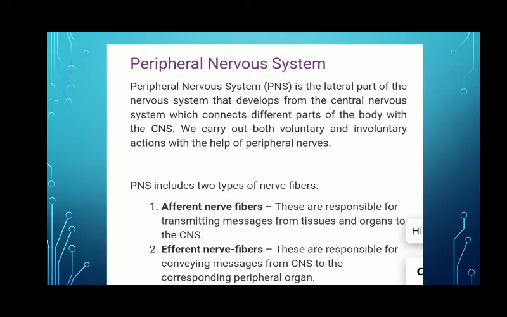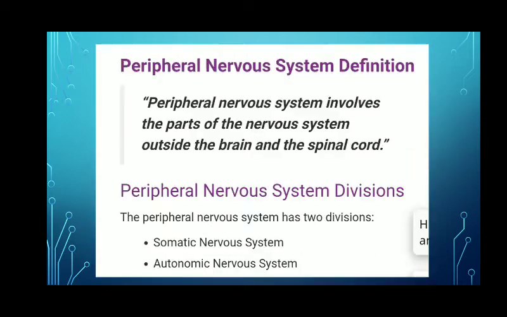The peripheral nervous system includes two types of nerve fibers: afferent nerve fibers, or sensory nerve fibers, which are responsible for transmitting messages from our sense organs to the central nervous system. And efferent nerve fibers, also known as motor nerve fibers, are responsible for transmitting messages from the central nervous system to the corresponding peripheral organs, or effectors. Effectors are usually muscles and glands of our body.